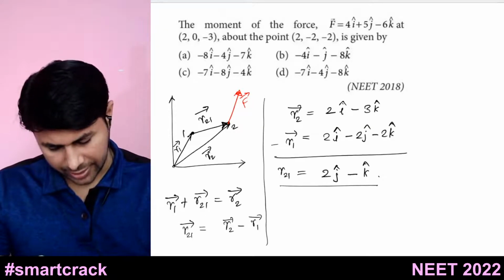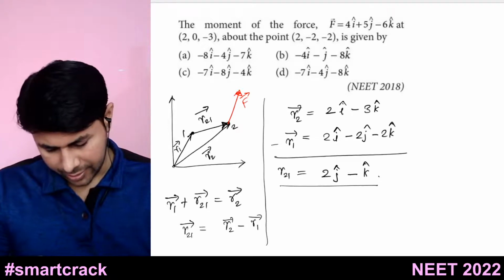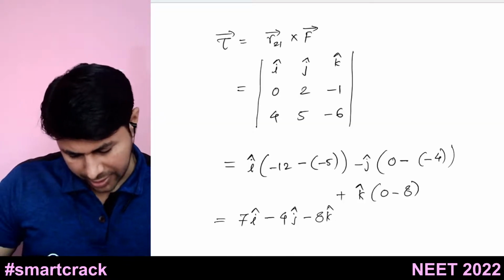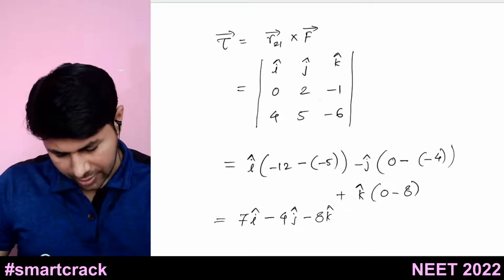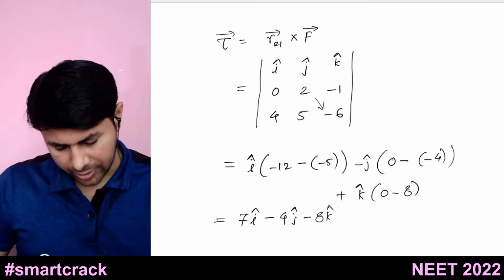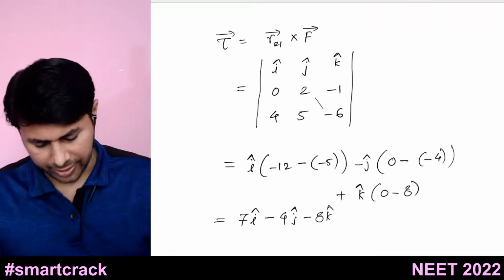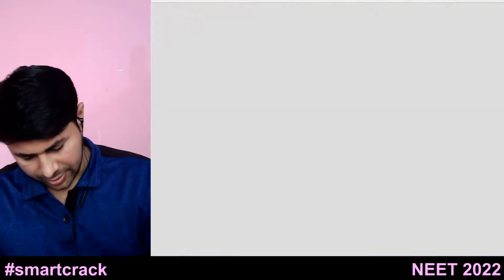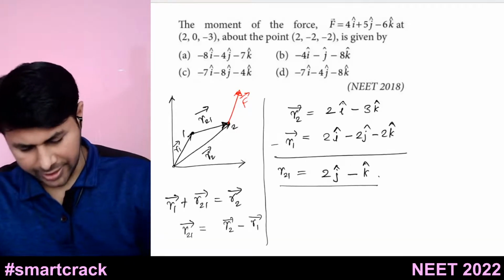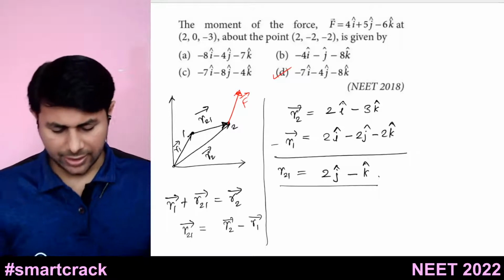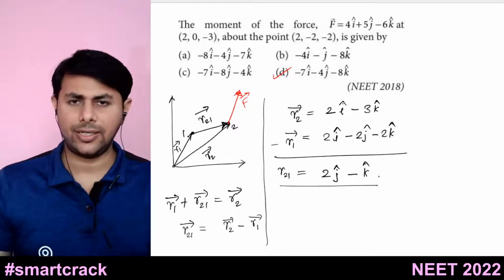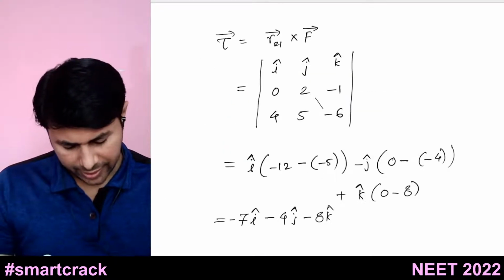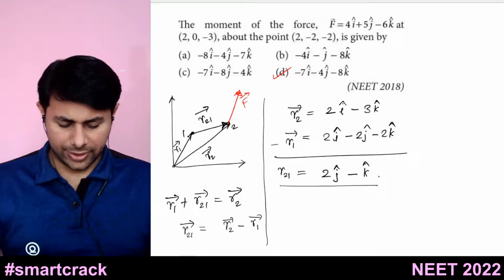Yeah. So there is no option matching this. It was minus 12. Oh, it's minus 7, not 7. Yeah. So option D is matching. Minus 7 i cap minus 4 j cap minus 8 k cap. So that is the answer, right? So D is the answer.